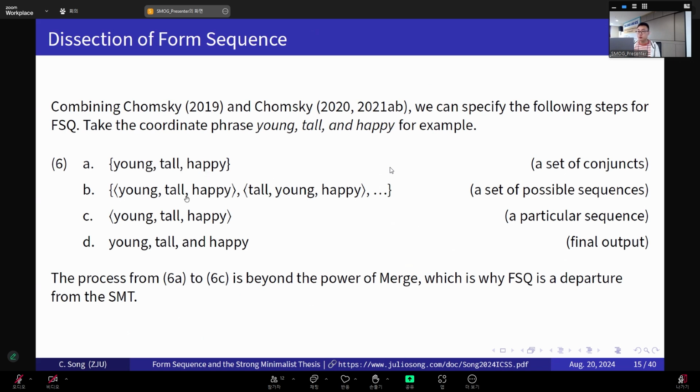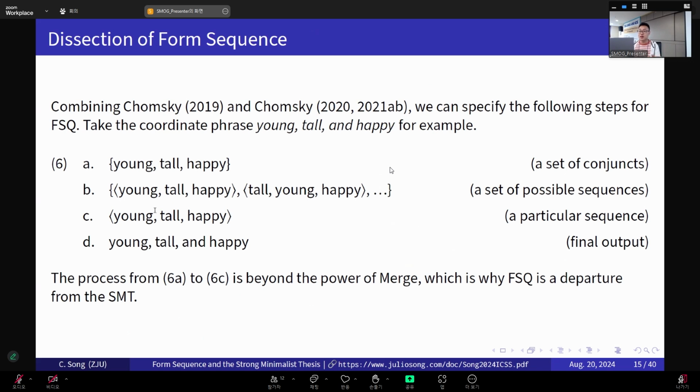Next, we choose a particular sequence out of that very large set. And finally, this is the final output with everything properly linearized, with the conjunction being filled in. What we need to pay attention to here is that the process from 6A to 6C is definitely and clearly beyond the power of merge, which is why the form sequence rule has been said, very correctly, to be a departure from the Strong Minimalist Thesis.